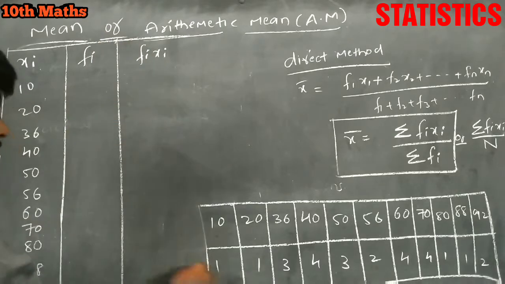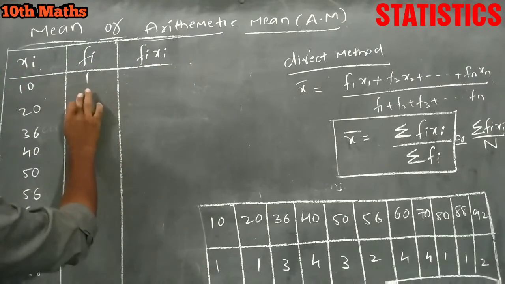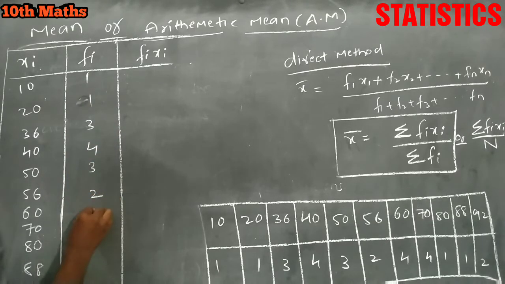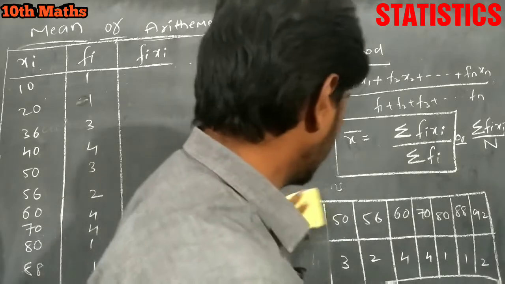Now what are the frequencies? 1, 1, 1, 3, 4, 3, 2, 4, 4, 1, 1, 2.